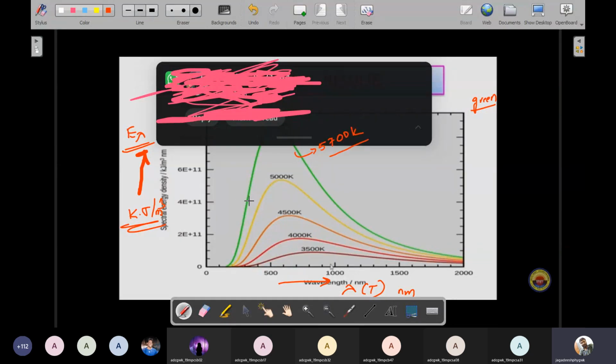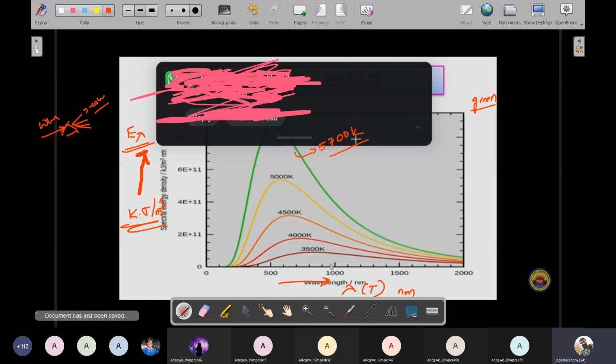I already explained different colors in the previous experiment. If you incident white light on the prism, it will disperse into 7 colors. In those 7 colors, first you consider green color. So green color shows the maximum temperature.